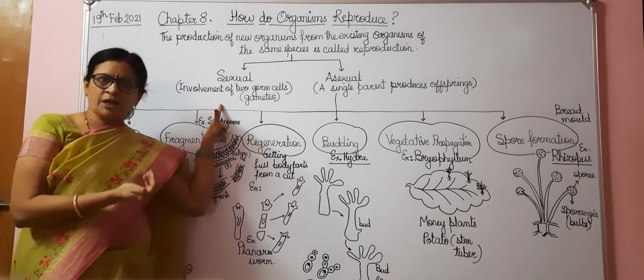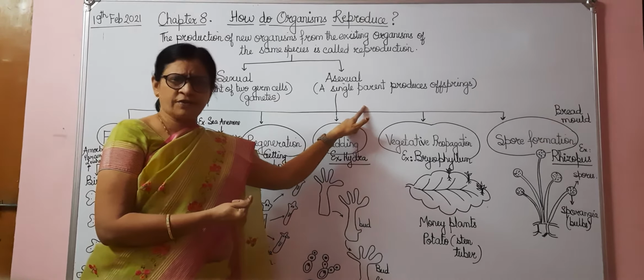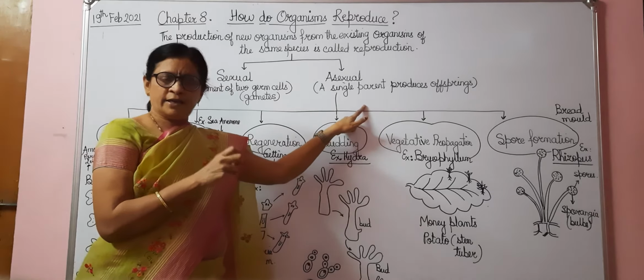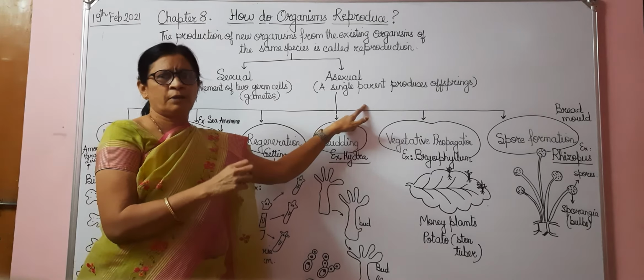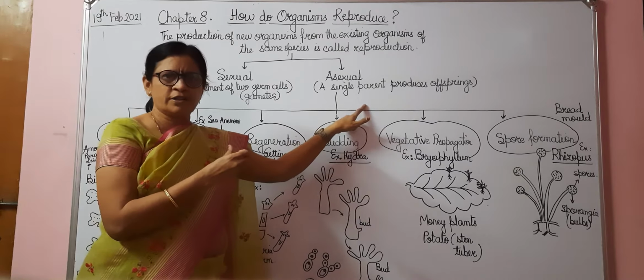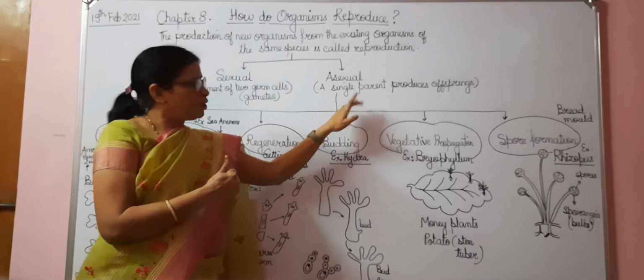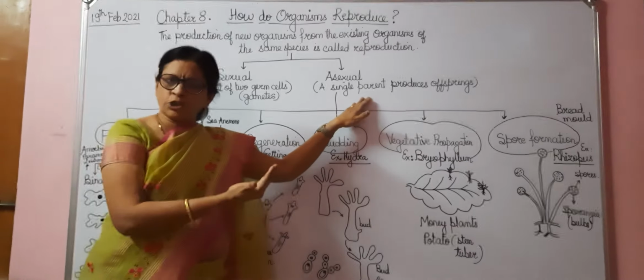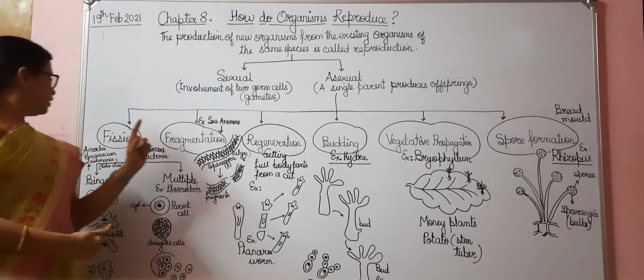Today in detail we shall be considering what? Asexual reproduction. This generally takes place in very small bacteria or unicellular organisms or multicellular organisms which are generally very small. They generally undergo asexual reproduction. Now there are 6 different types of asexual reproductions which you have to remember. The first type of it is fission.